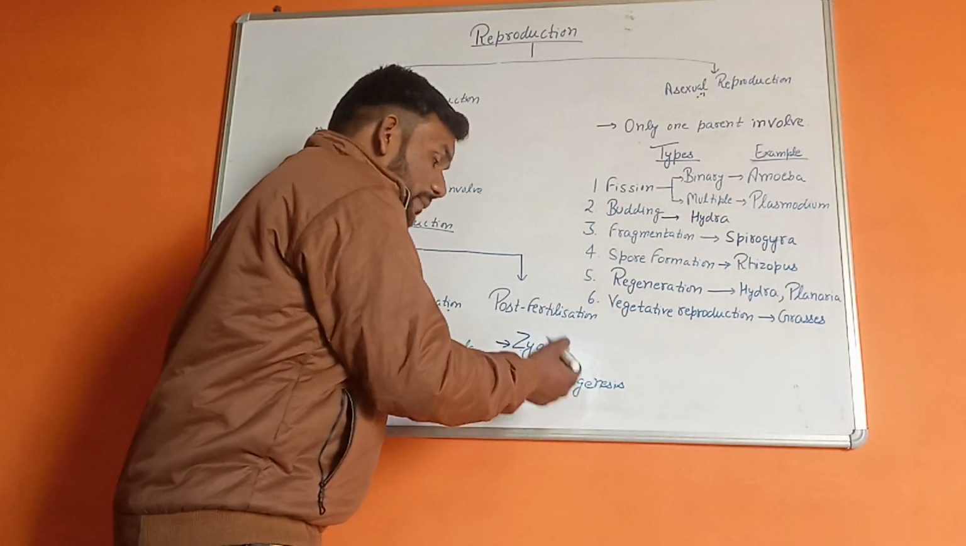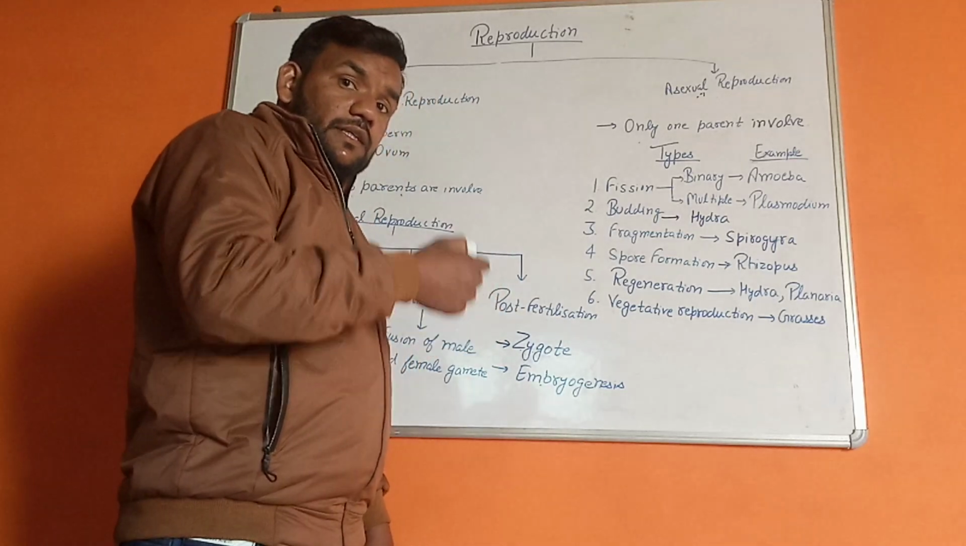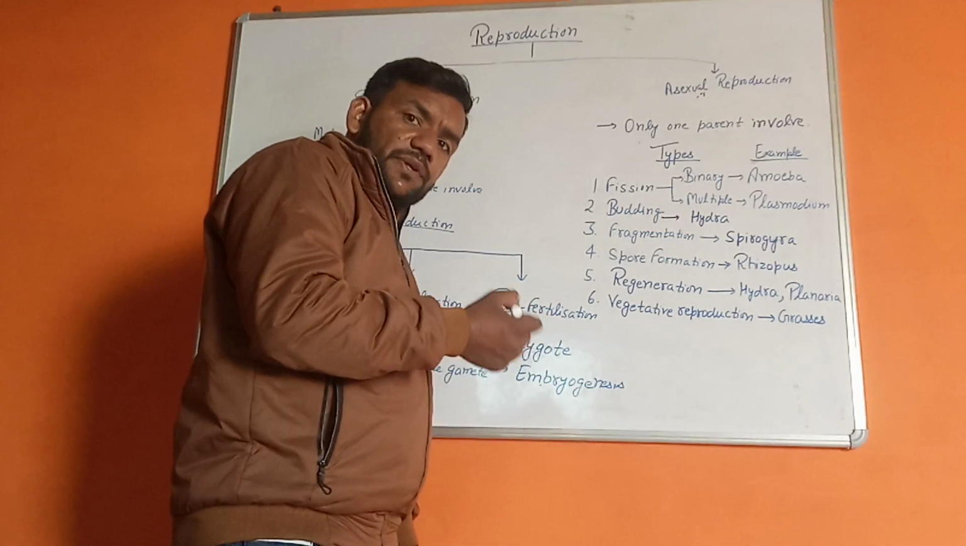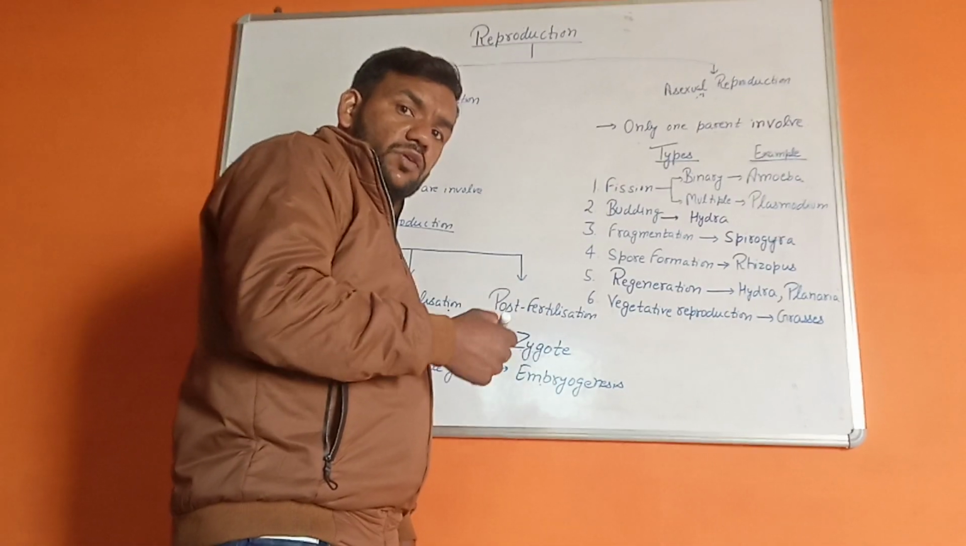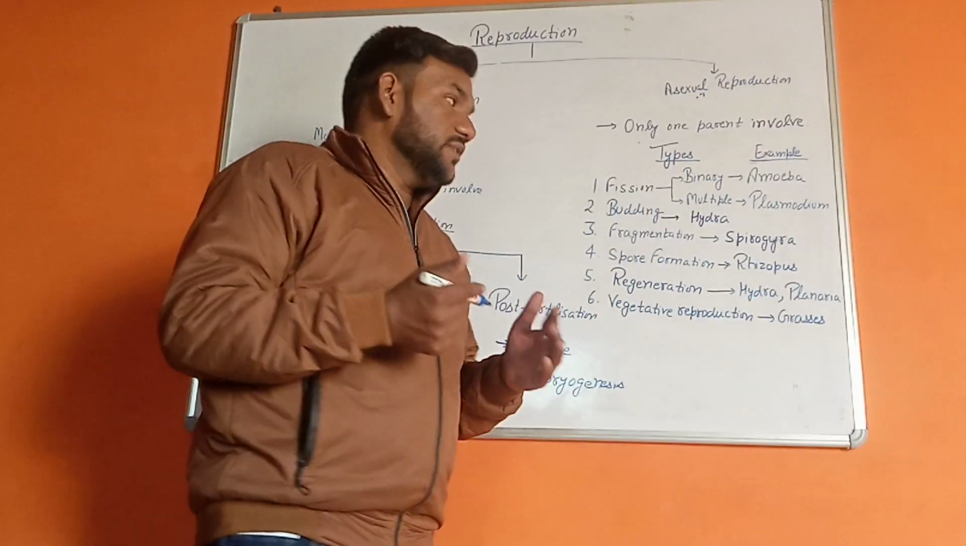In embryogenesis, cell division and cell differentiation are involved. Cell division increases the number of cells in the embryo, and cell differentiation helps the cells undergo certain modifications so that they can achieve their function.